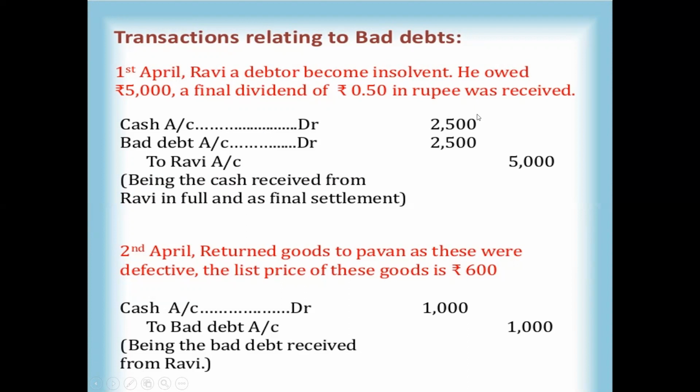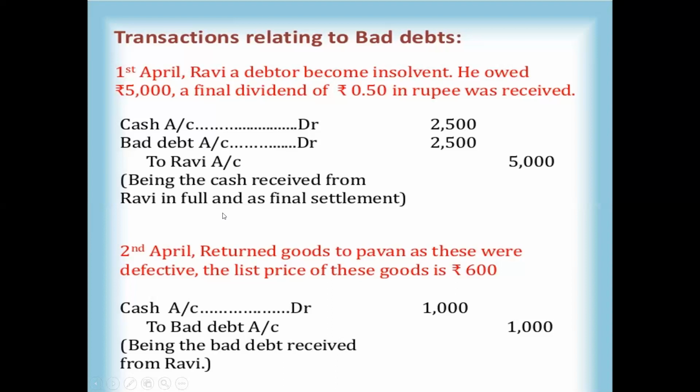Partially we are receiving, that is 2,500 rupees, because the final dividend of 50 paise in the rupee was received. The remaining 2,500 rupees can be considered as a bad debt. So cash account debit, bad debt account debit, to Ravi account. So this is one more transaction.